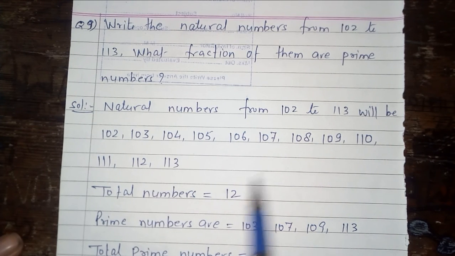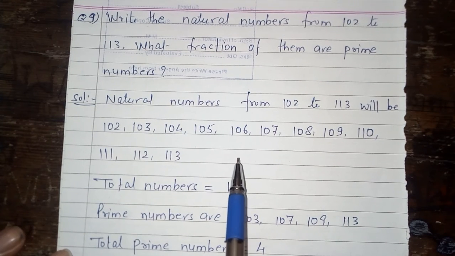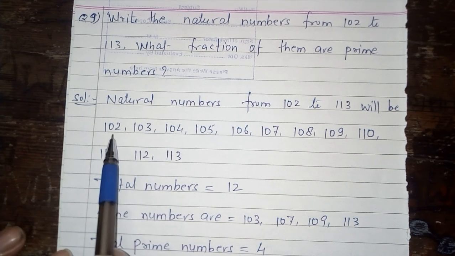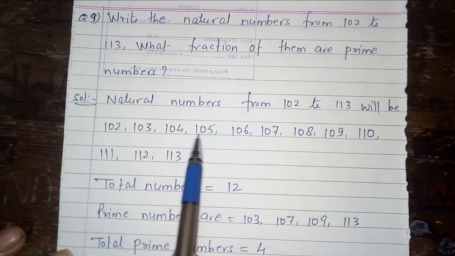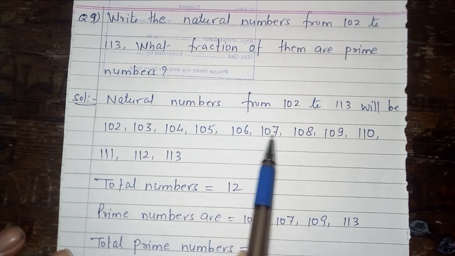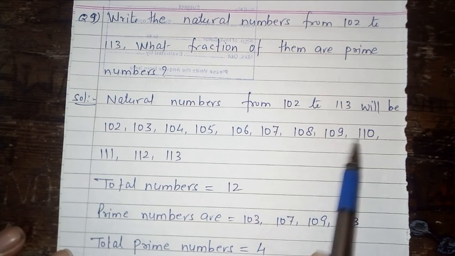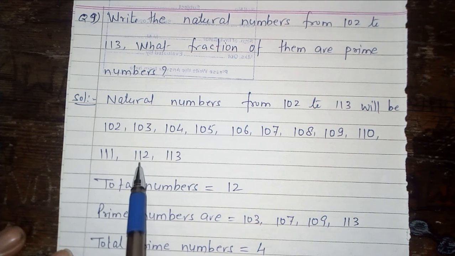How many numbers are there? There are 12 numbers. Let us count: 1, 2, 3, 4, 5, 6, 7, 8, 9, 10, 11, 12.